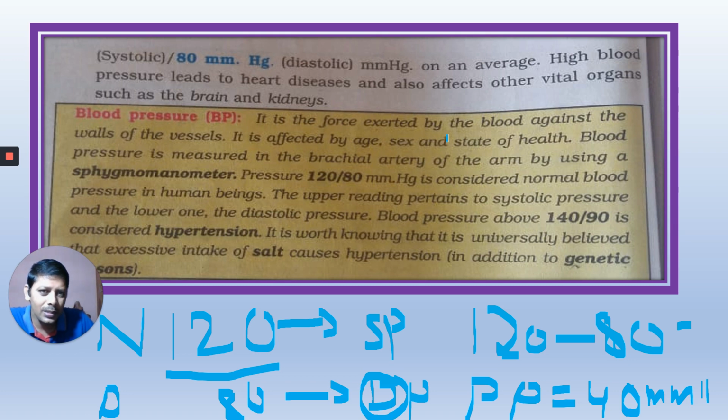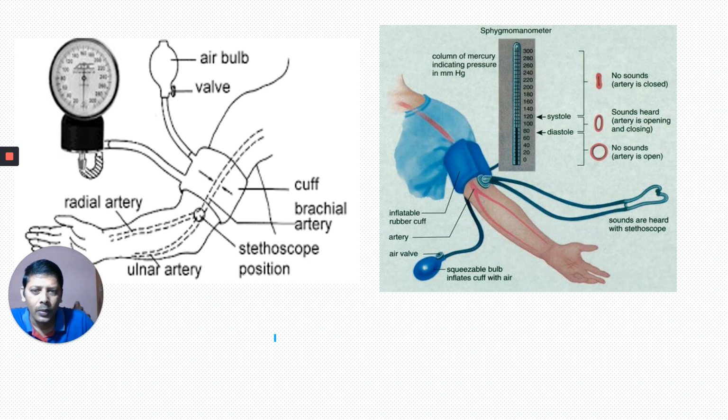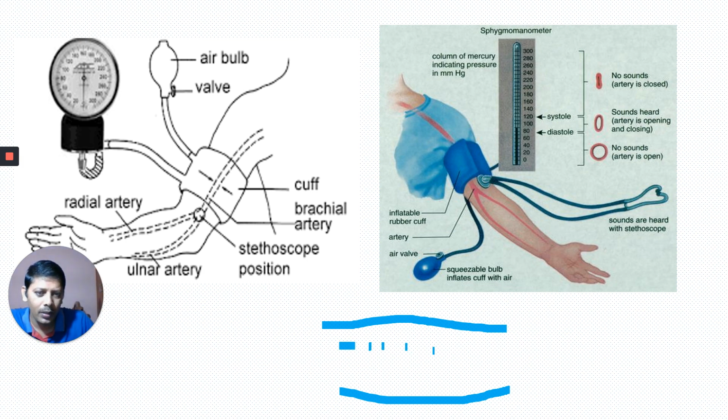Blood pressure is the force exerted by the blood against the walls of the vessel. For example, this is a blood vessel, like a pipe. When blood is flowing here, this blood exerts some pressure on the walls of the blood vessel.